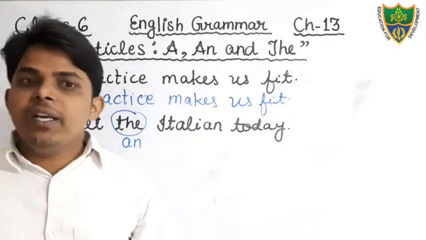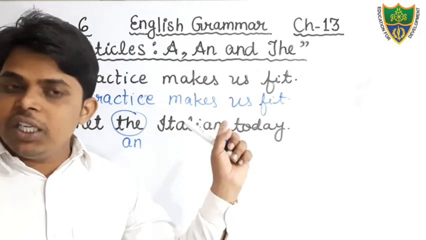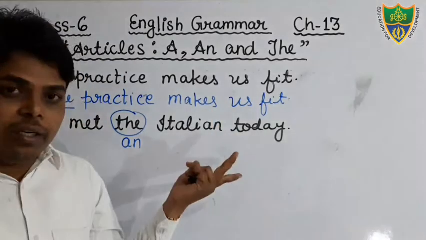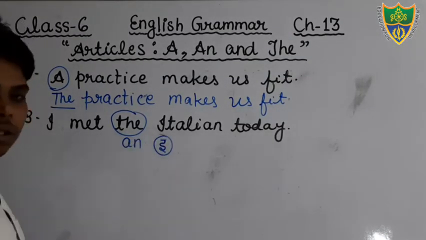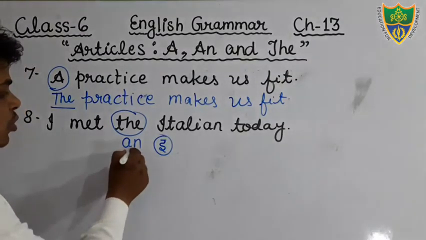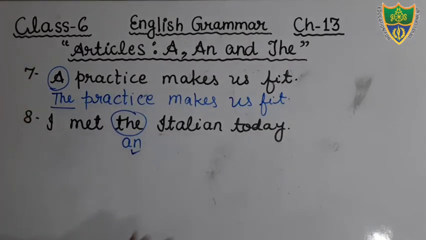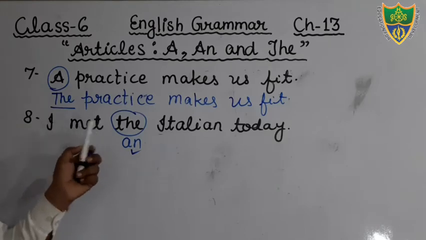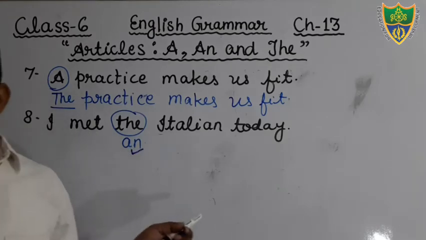As we live in India, we are known as Indian. Those who live in Italy are known as Italian. So here, in Italy, the sound is E, therefore we will use the article an. Okay, what would be the correct sentence now? You can write. I will not write here. I will tell you only what you have to remove and what you have to write.